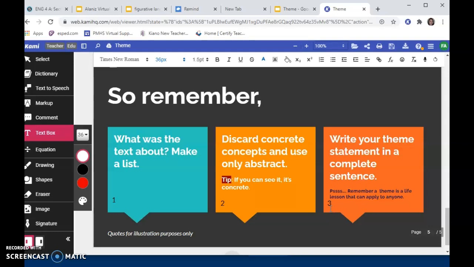Okay, you will be practicing how to write your own theme statement based on the poem that we've been reading in class, I Know Why the Caged Bird Sings. Just be thinking about that and good luck.